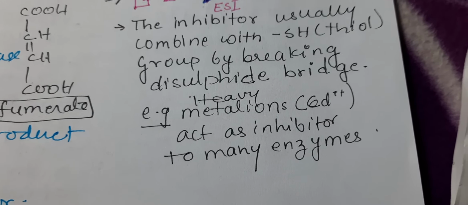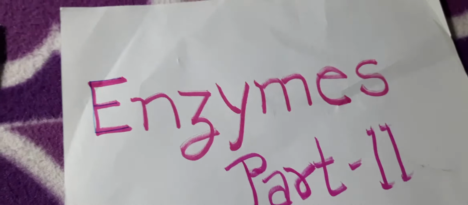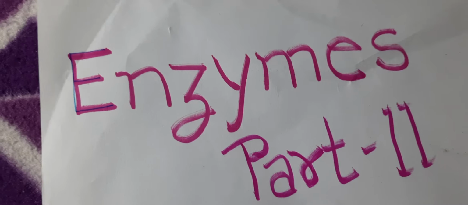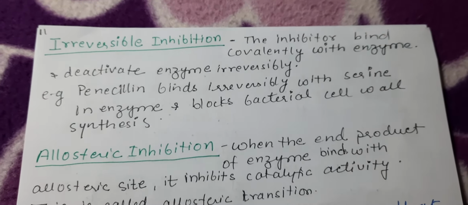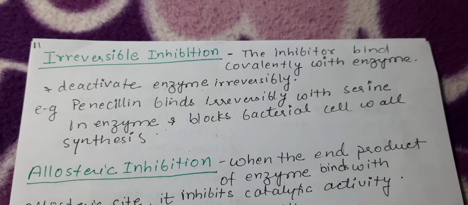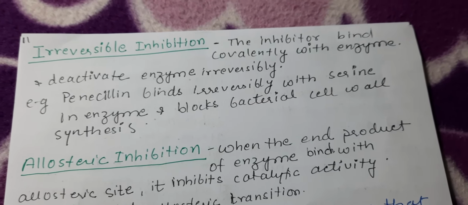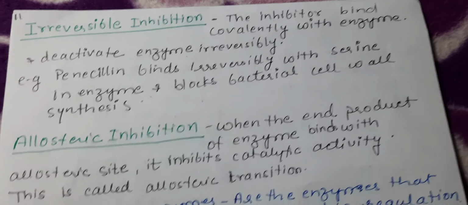Over here, the example is certain metal ions. They act as an inhibitor to many enzymes. So once they are added, they bind with the enzyme along with the substrate, but will not catalyze the formation of product. So this is the inhibition. Now, if you talk about irreversible inhibition, the inhibitor binds covalently with the enzyme and deactivates the enzyme irreversibly. For example, penicillin binds irreversibly with serine in the enzyme and blocks the bacterial cell wall synthesis.